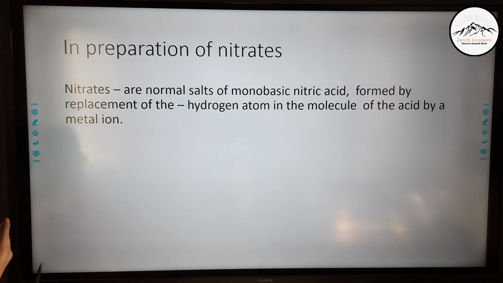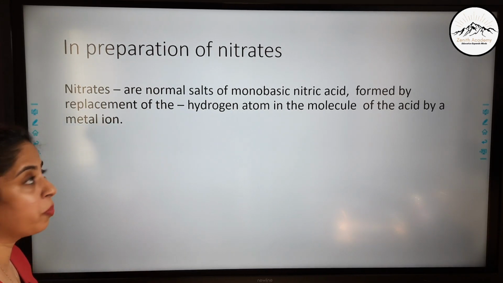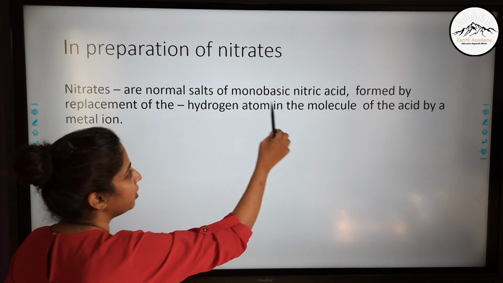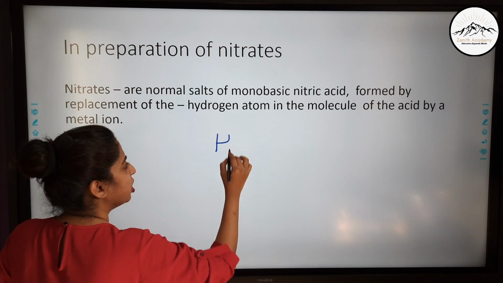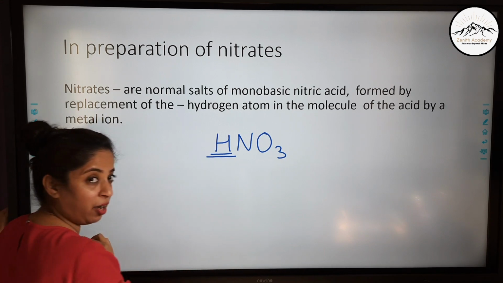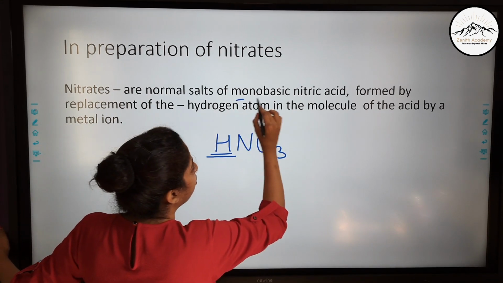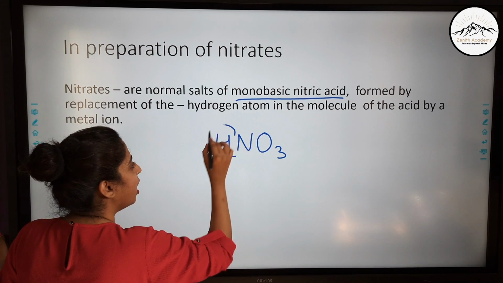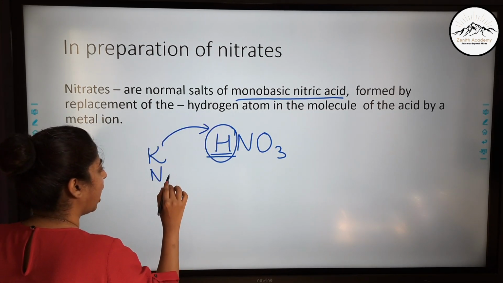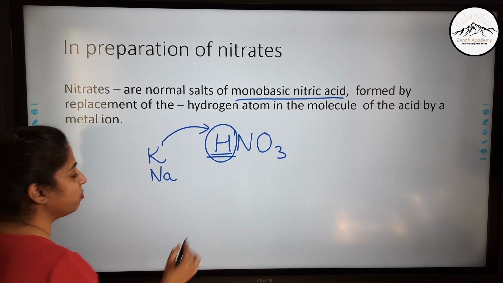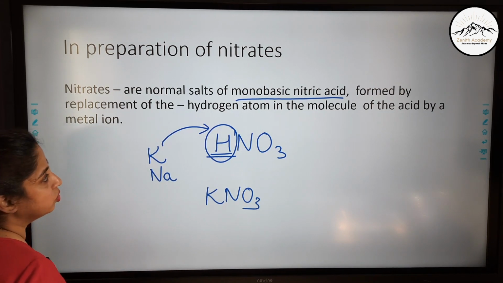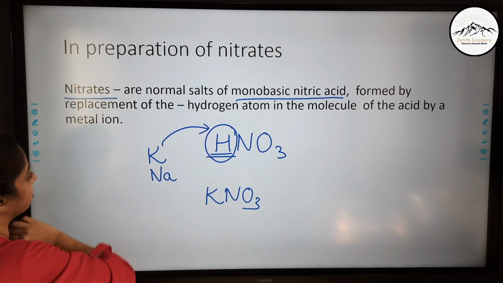Now in preparation of various nitrates, obviously nitric acid is used. So what are nitrates? They are normal salts of monobasic nitric acid. We know that HNO3 is monobasic because it has only one replaceable hydrogen atom. So when this hydrogen is replaced by any metal like potassium, sodium, calcium, anything, then it forms its nitrate, KNO3. So for formation of nitrates it is used.